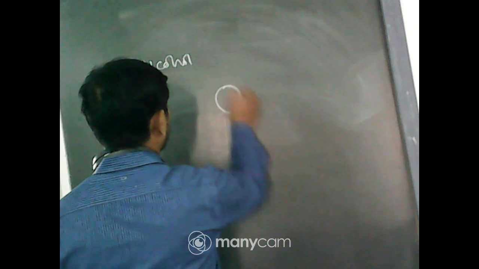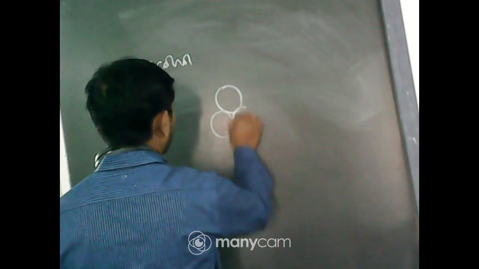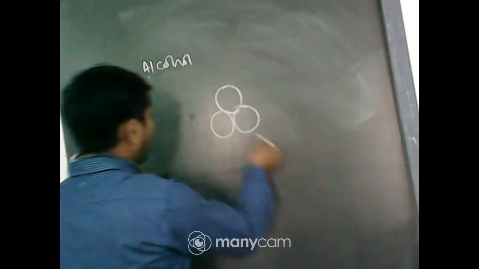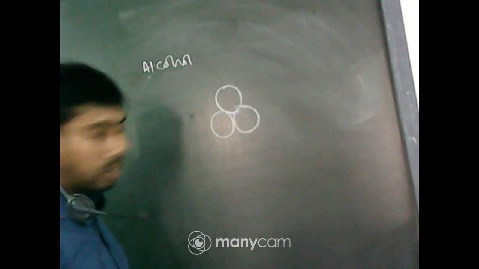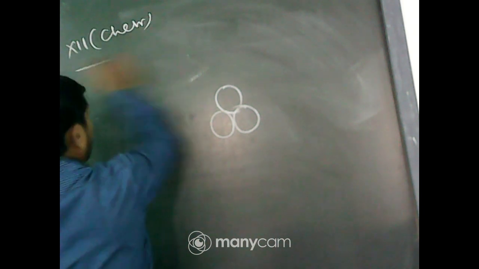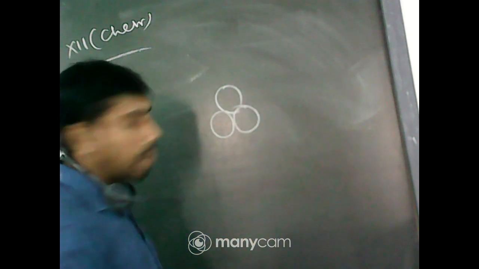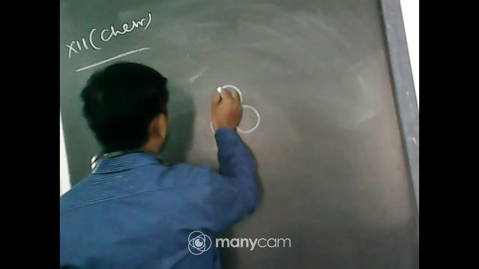Suppose these are 3 spheres. Now when we overlap another layer on that, the arrangement may be of the same type, that is, if it overlaps on the same layer, but it may be of a different kind.